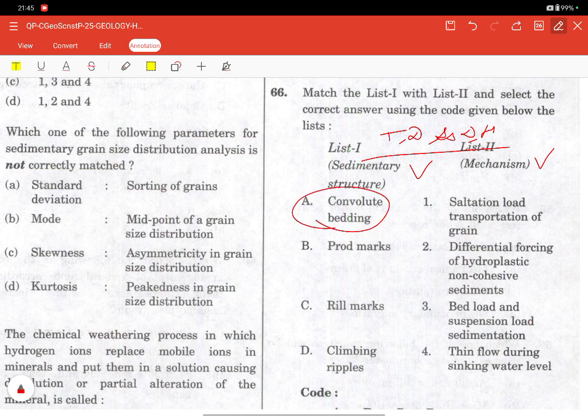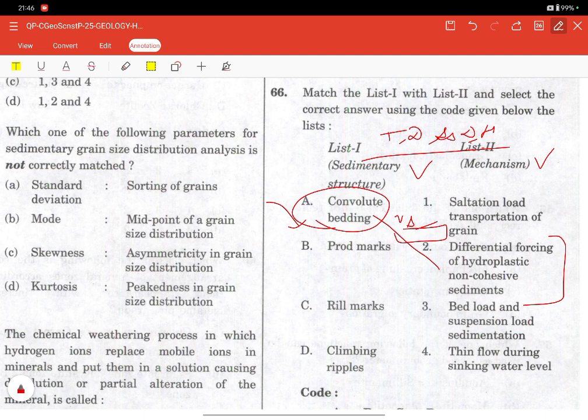Starting with the first one, convolute bedding. Convolute bedding is formed by the differential forcing of hydroplastic non-cohesive sediments. It occurs in water-saturated and unconsolidated sediments, triggered by rapid loading, shock, or liquefaction. So the sediment behaves plastically, hydroplastic. That is not transport but post-depositional deformation. So that matches correctly with this.